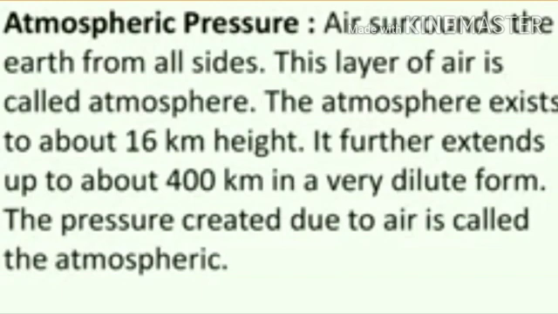Atmospheric pressure. Air surrounds the earth from all sides, and this layer of air is called the atmosphere. The atmosphere exists to about 16 km height. It further extends up to about 400 km in a very dilute form, and the pressure created due to the air is called the atmospheric pressure.